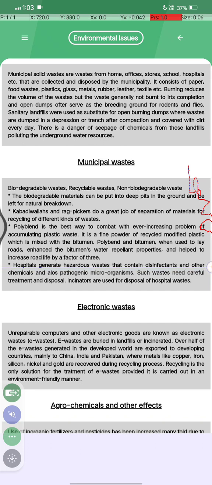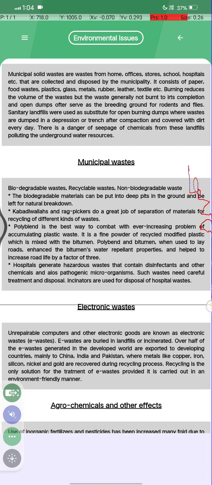The hospital generates hazardous waste that contains disinfectants and other chemicals and also pathogenic microorganisms, and such waste needs careful treatment and disposal. Incinerators are used for disposal of hospital waste.